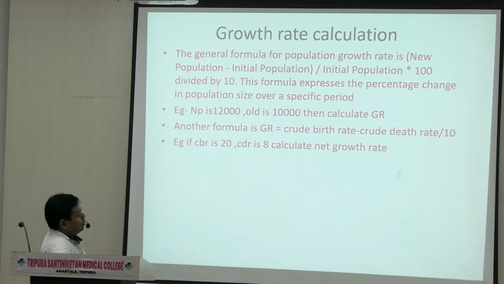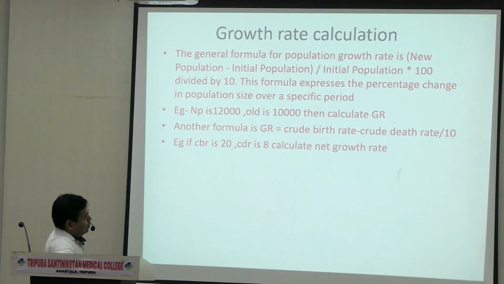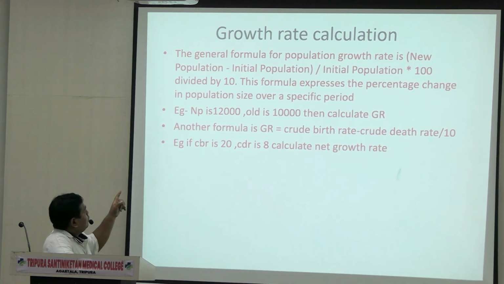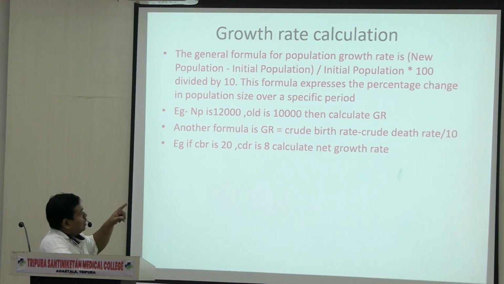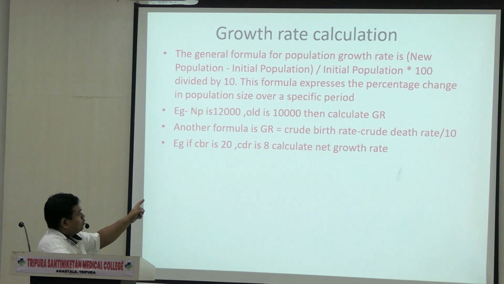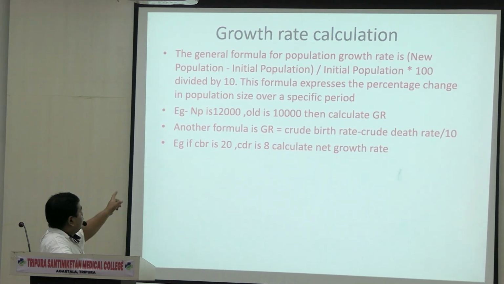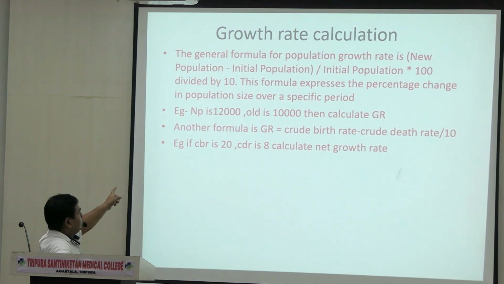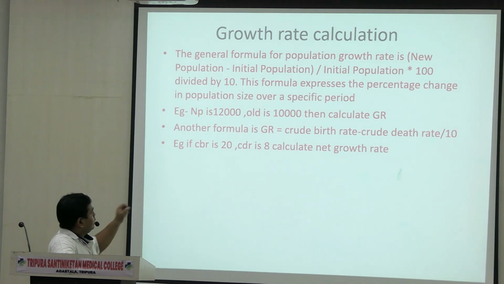See, there is a question for you: how to calculate growth rate. You can write it in your copy and show me the result later. The formula for growth rate is: new population minus initial population, divided by initial population, into 100, and the whole factor divided by 10. Another easier formula is: crude birth rate minus crude death rate, divided by 10. I will give you an example. You can write it and show me the result in a later class.